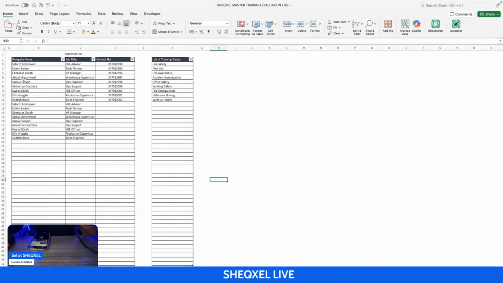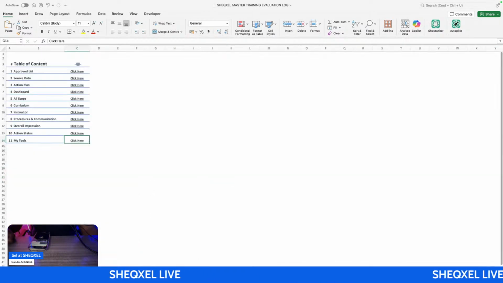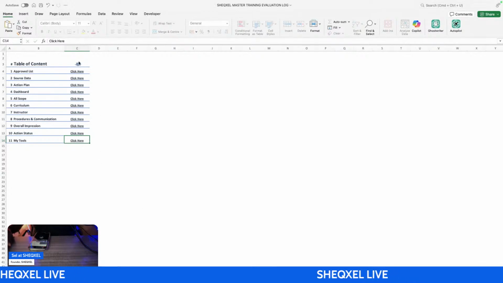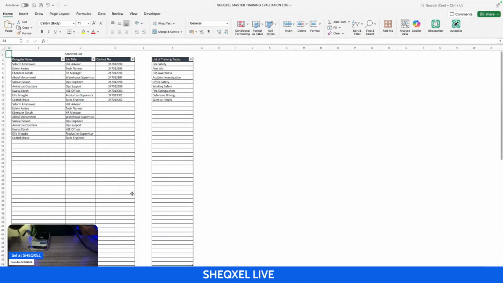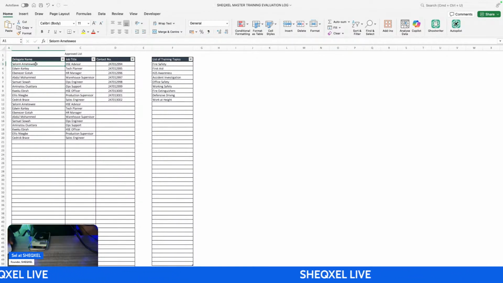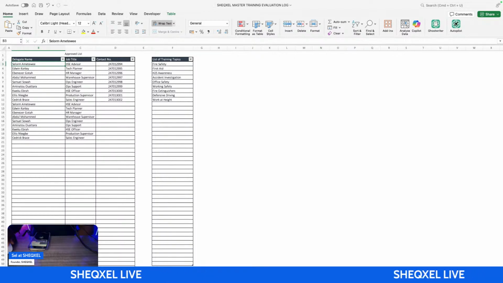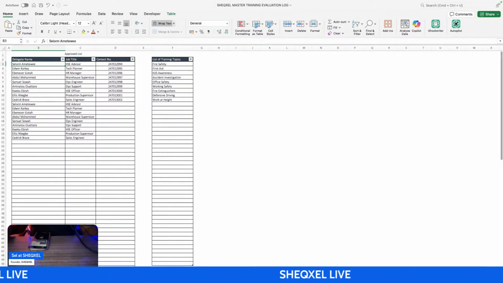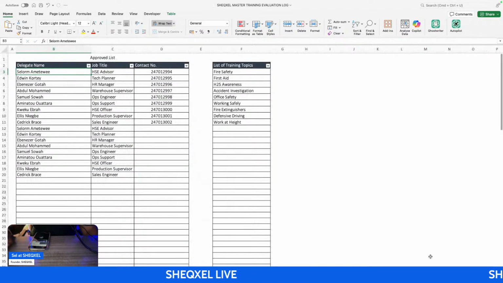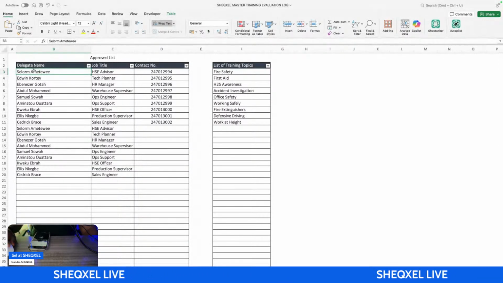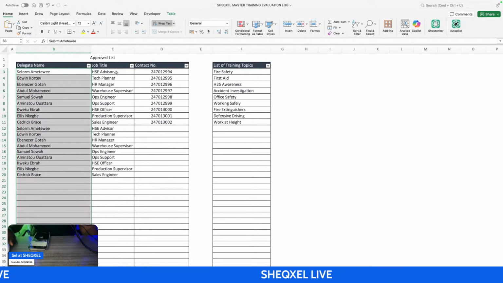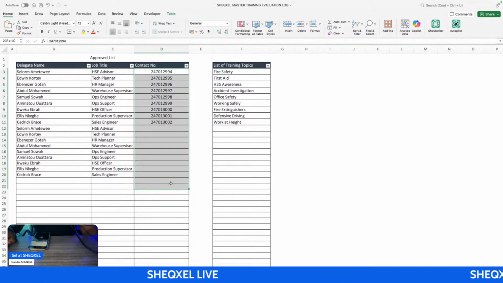So take note. If you are building an evaluation, we have our table of content, but all of this stuff we know already. We can use it for moving around the worksheet. But take note, the main part that is very important is the approved list. On the approved list, we are building a database of our workers. So what it means is that we have all the workers in here with their job titles. We can even have their phone numbers, because we can call them to follow up on whatever they're supposed to be providing for us. So you can have their numbers in there.